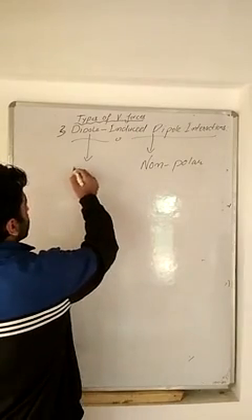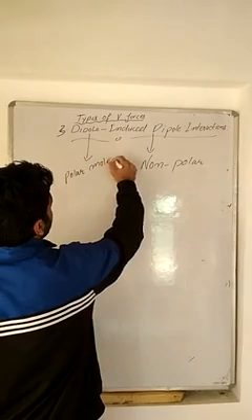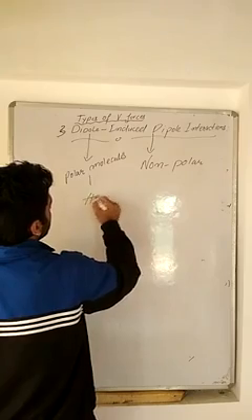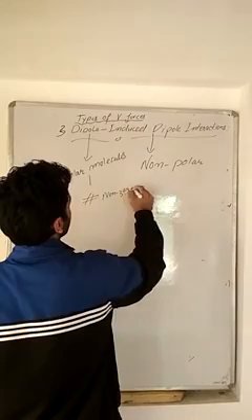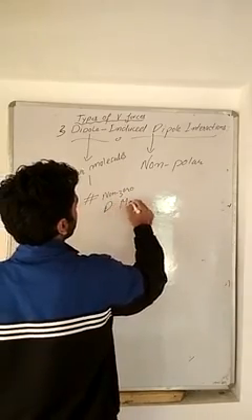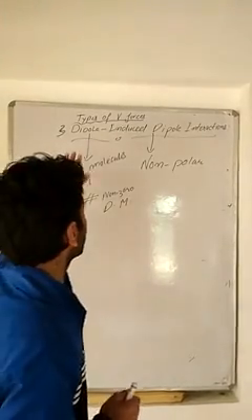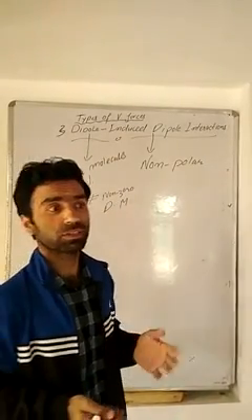So dipoles are present in polar molecules with a non-zero dipole moment.